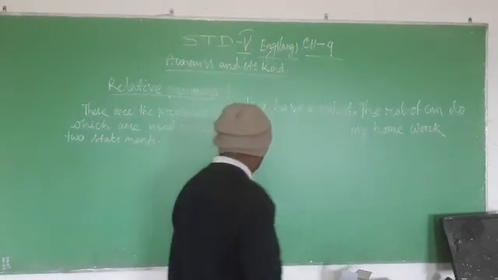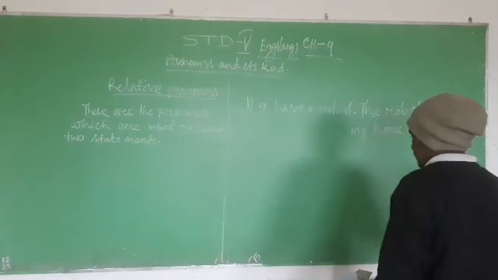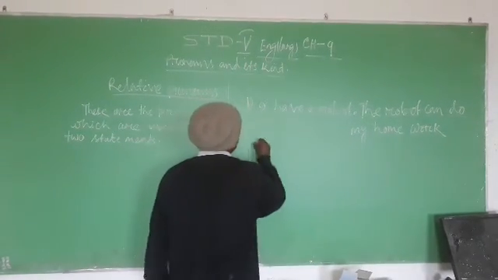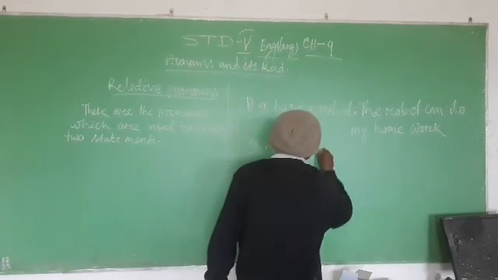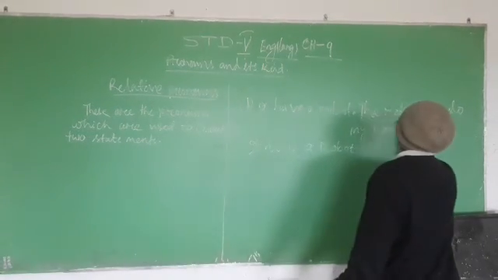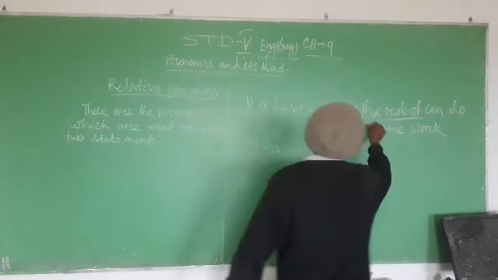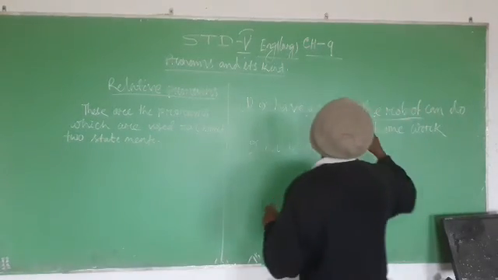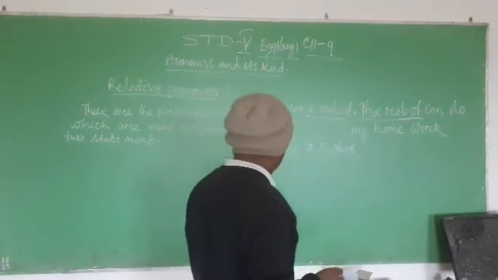We connect these two statements by using the relative pronoun. Look at the statements. In the two statements, robot is used two times.